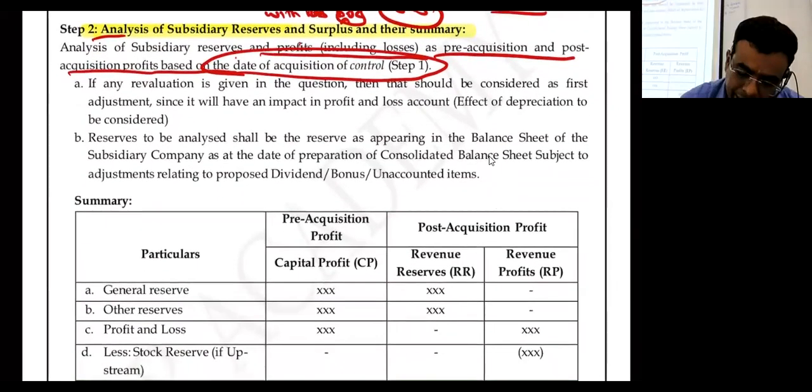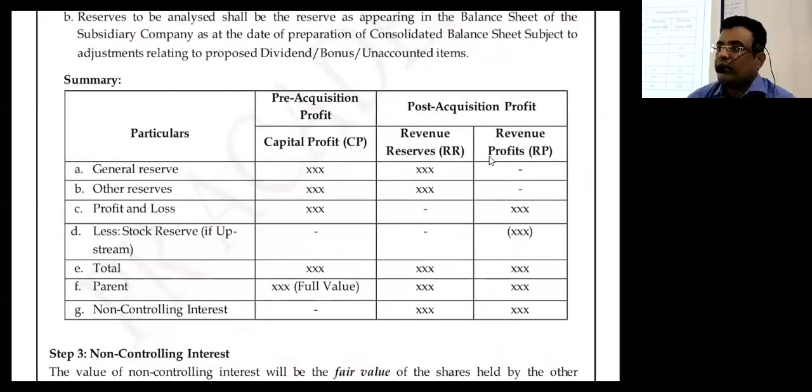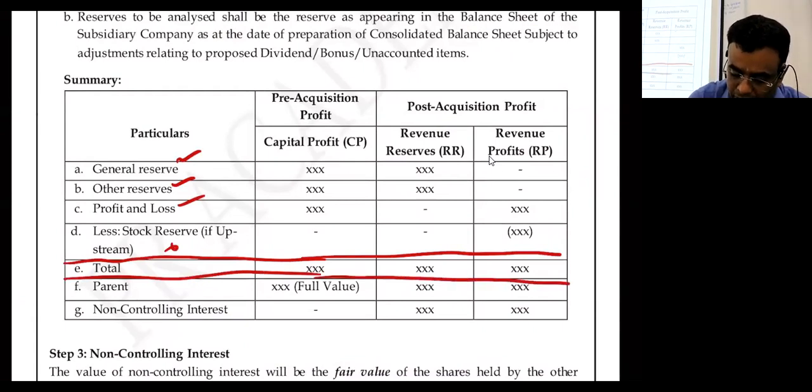Now, if any revaluation is given in the question, then it should be considered as the first adjustment. I will tell you why, etc., later on. Now you can ignore this and come to the summary, because you will understand at the macro level, not at the micro level, meaning each and every adjustment. Fully, now general reserve, other reserve, P&L: leave this, don't ask about it. Total. Did you understand this? In our problem there was only one reserve, and it has been entered.